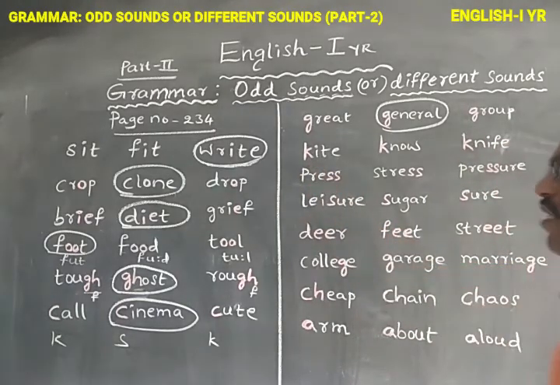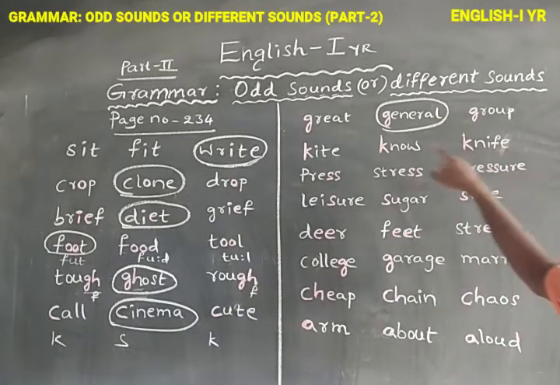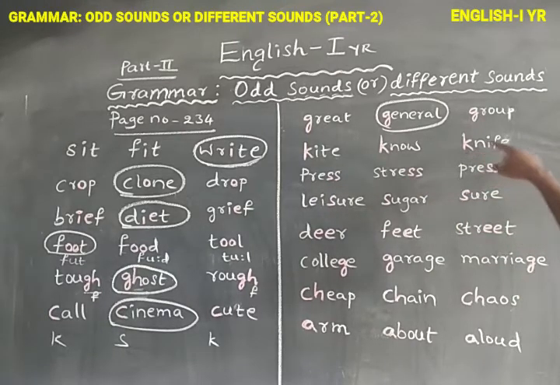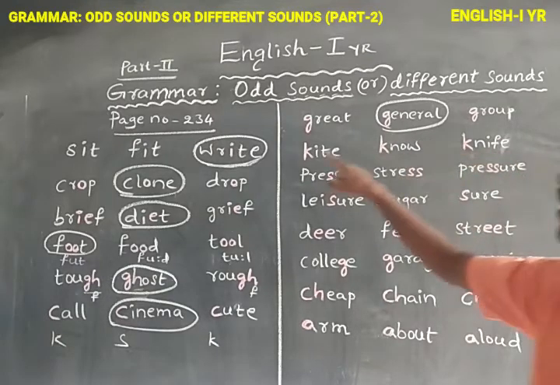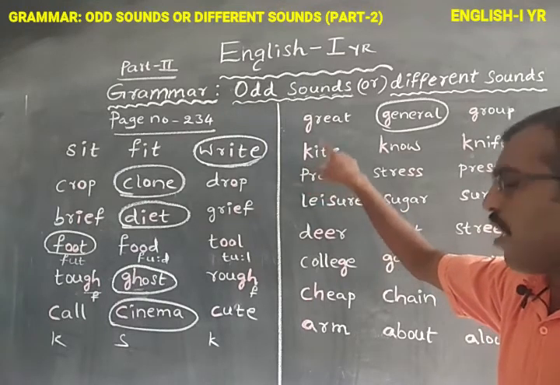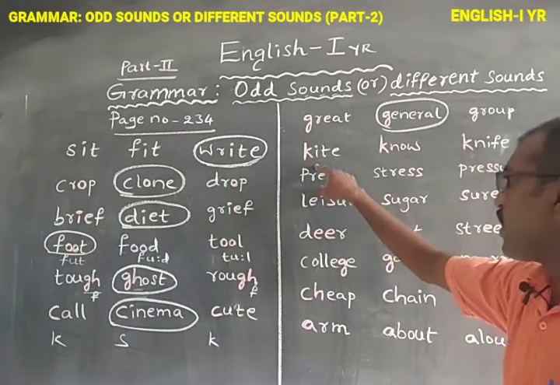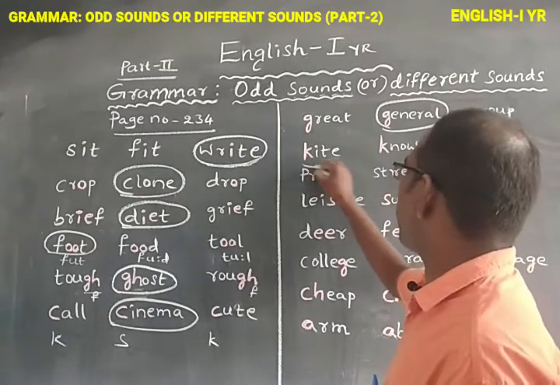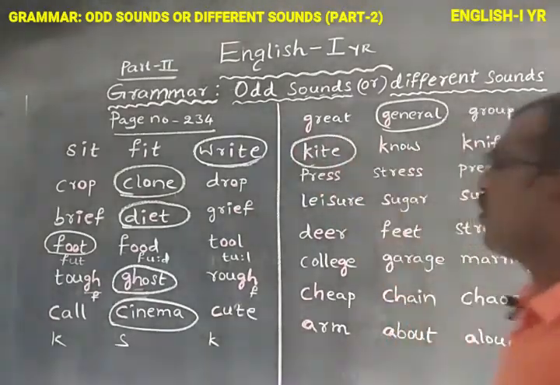Kite is the different one in these three words. In know and knife, K is the silent letter. In kite, we are pronouncing the letter K. So the two words are the same, and kite is the odd sound.